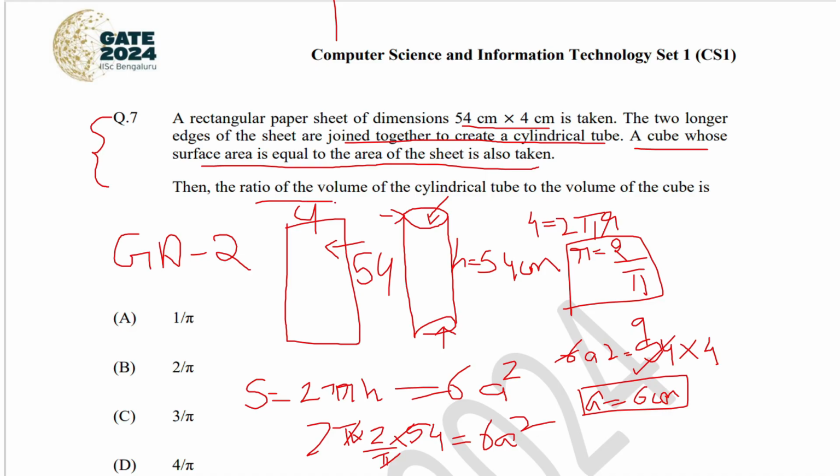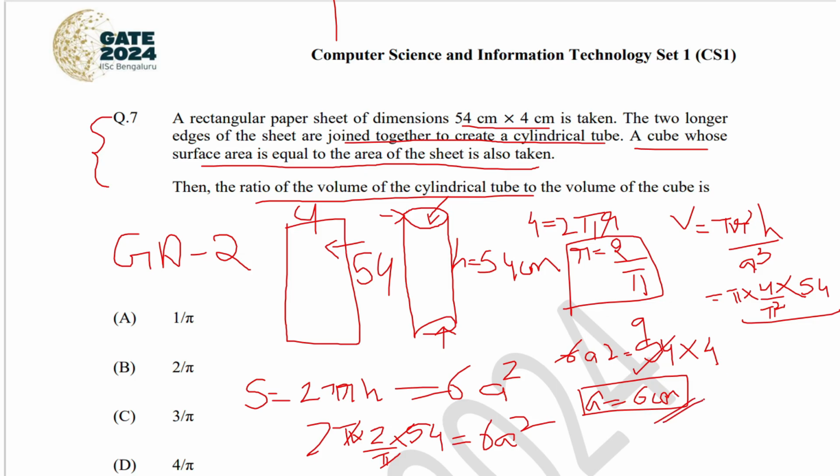So they have asked the ratio of volume of the cylindrical tube to the volume of the cube. So the ratio of volume is pi r square h divided by a cube. So this is nothing but pi into radius of the cylinder, which is 2 by pi, so it is 4 by pi square, into height 54 centimeters, divided by a cube.